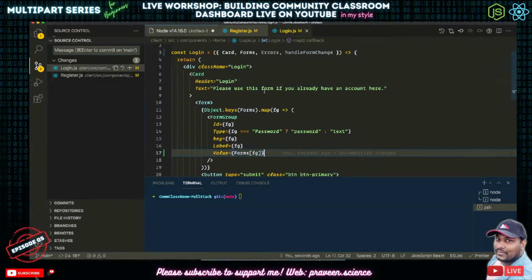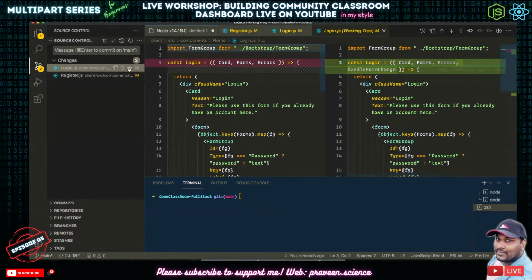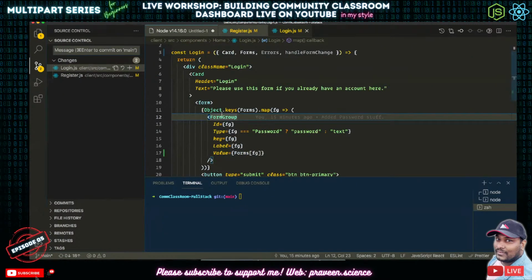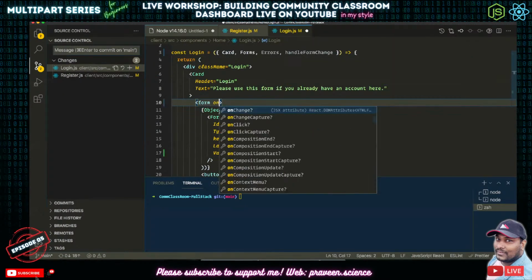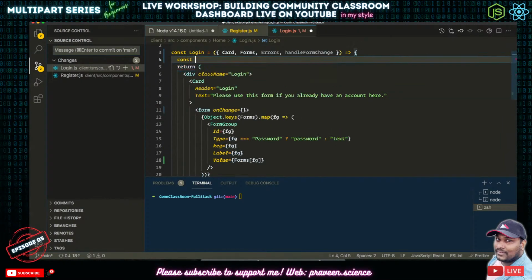Okay, cool. So we have added the handle form change. So every time this form content changes on change, we need to do a handle change. So we'll create a handle change. Const handleChange is a function that has an event.